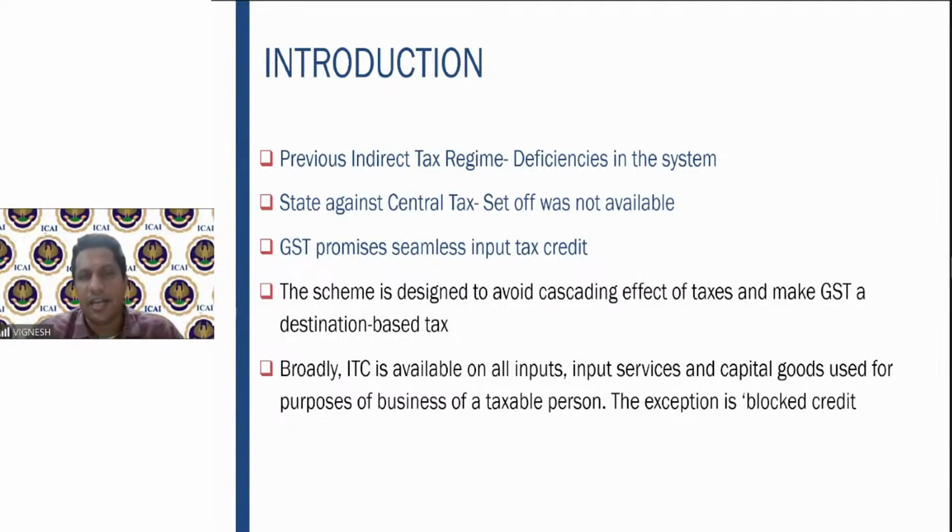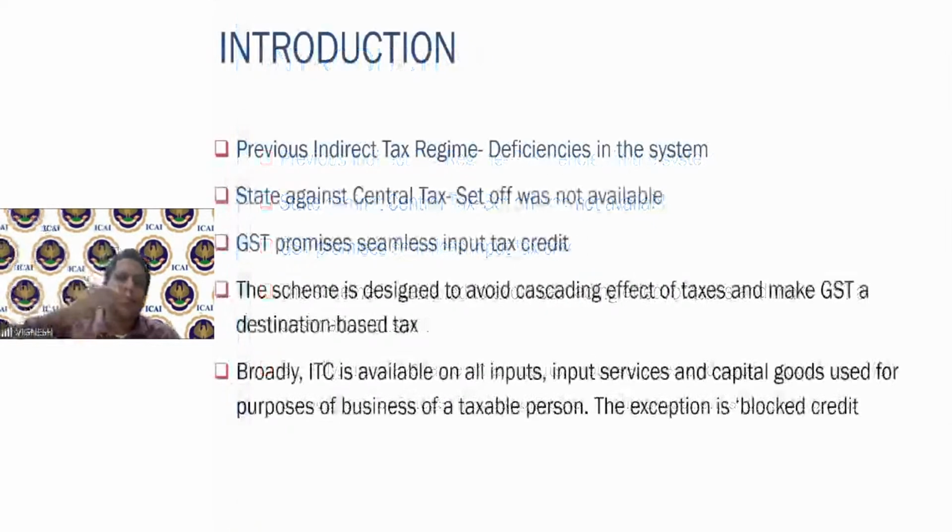So here in this example, if you see, you have an input of 54,000, but you have to pay only 18,000. So therefore, you have this excess credit of 54 minus 18,000, which is 36,000. So this 36,000, you have to pass it on to the customer by way of reduced prices. This is the intent of GST, so that the ultimate product or service becomes more cheaper for the individual consumer, right?